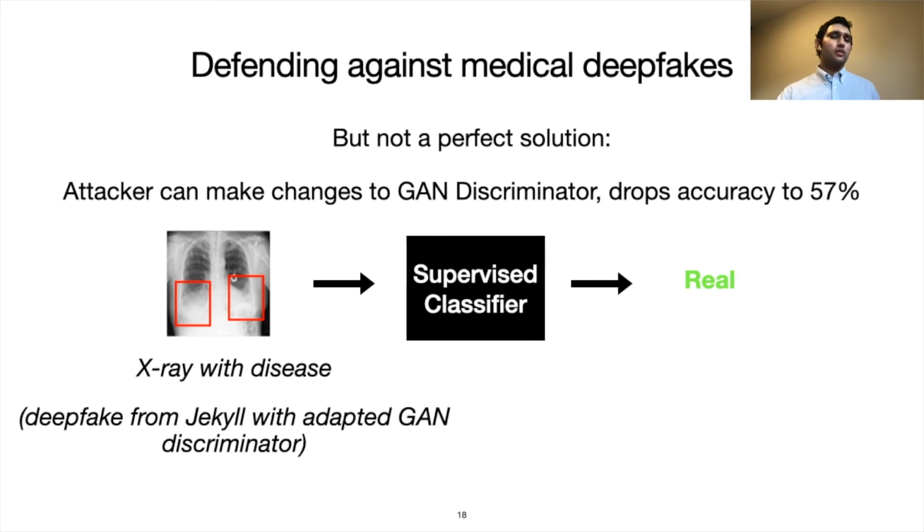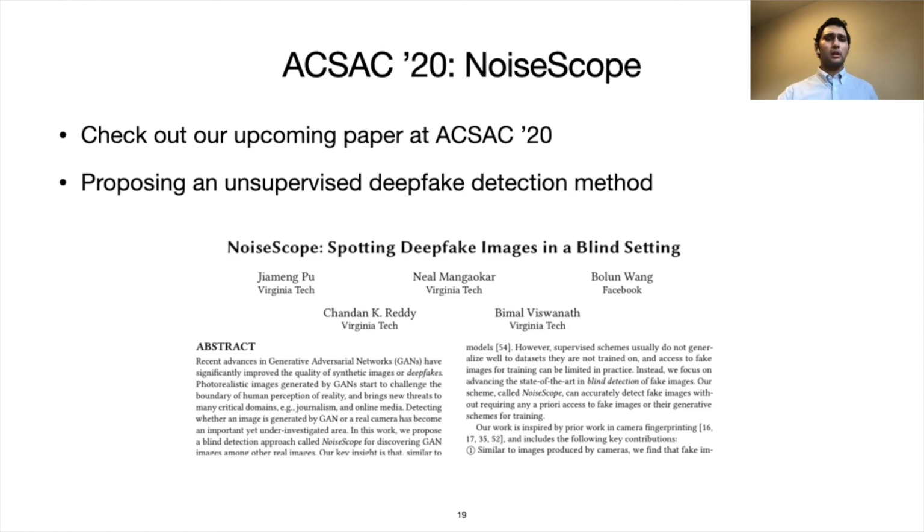So we don't really have a robust solution, or do we? In our upcoming paper at ACSAC 20, we propose a method to detect deepfake images in an unsupervised setting. And I'd check out our paper titled NoiseScope to learn more.